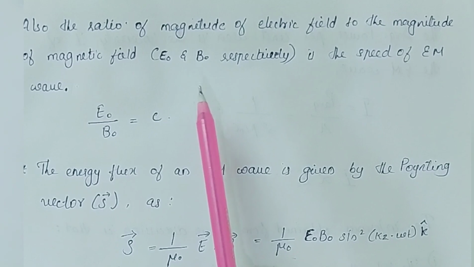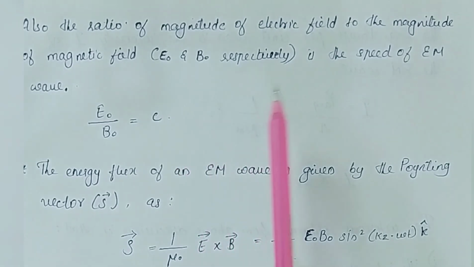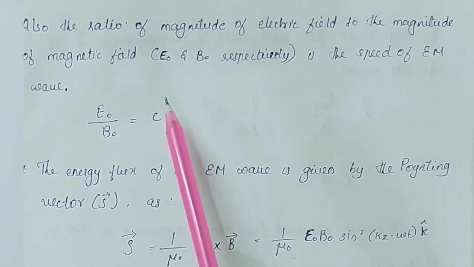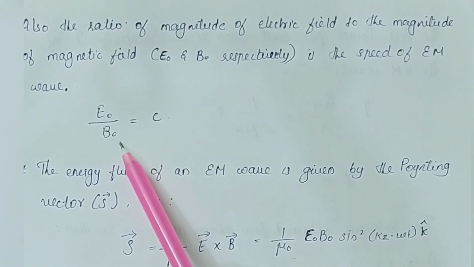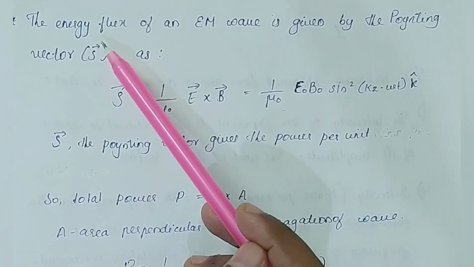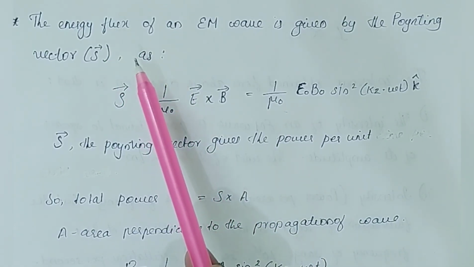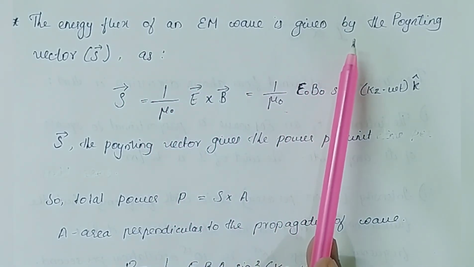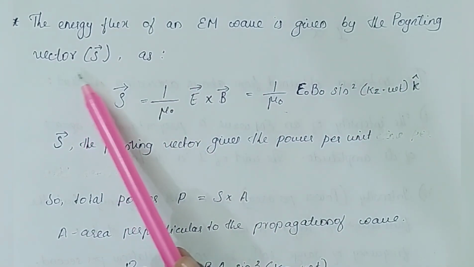Also, we have learnt in electrodynamics that the ratio of magnitude of electric field to the magnitude of magnetic field, that is E naught by B naught, also gives the speed of our electromagnetic wave. Now, in electromagnetic wave, the energy flux of the wave is represented using a vector called the Poynting vector.